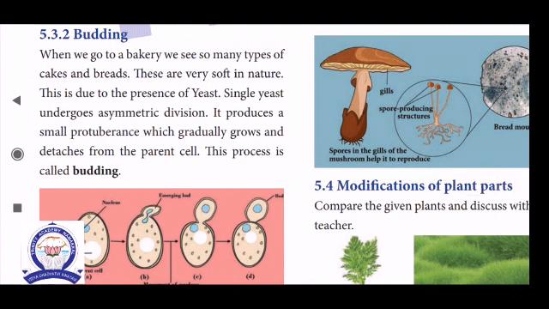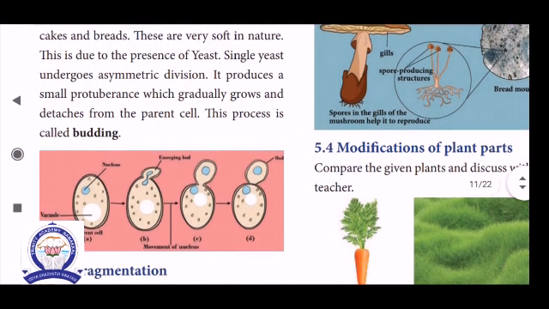Asymmetric means we cannot separate the divisible part. That is called asymmetric. It produces a small protuberance which gradually grows. Gradually means the small protuberance is very small and not visible thoroughly. It gradually grows and detaches from the parent. This process is called budding. See the picture.